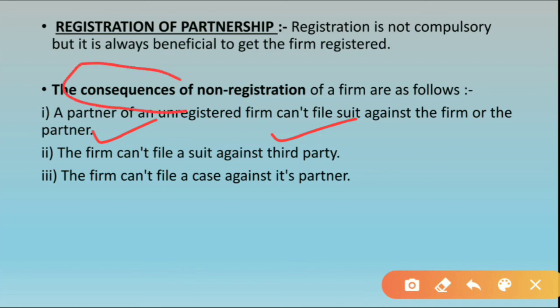So they have to bear some consequences for non-registration of the firm.